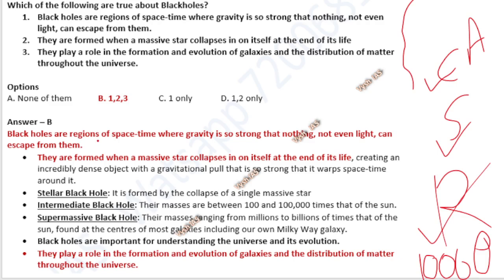Okay, so black holes are regions of space-time where gravity is so strong that nothing, not even light, can escape. They are formed when a massive star collapses in on itself at the end of its life. And then different types.